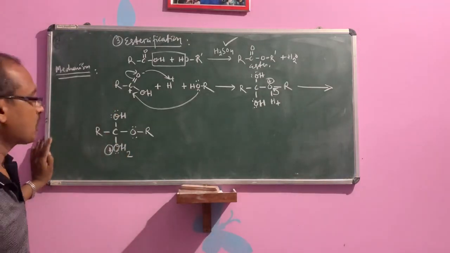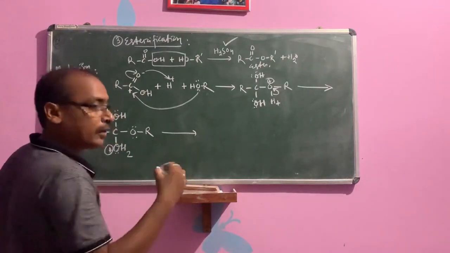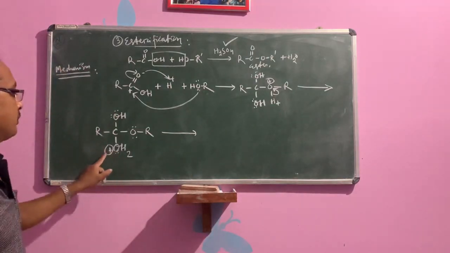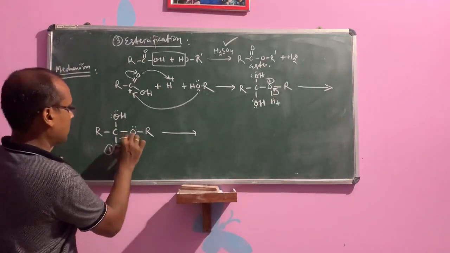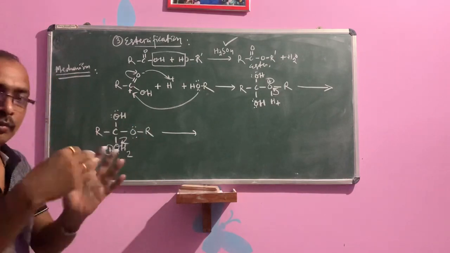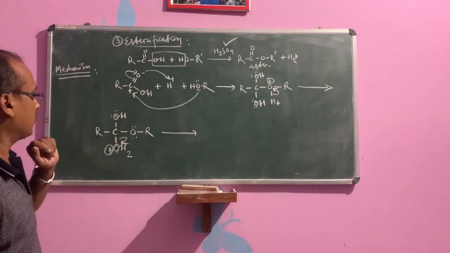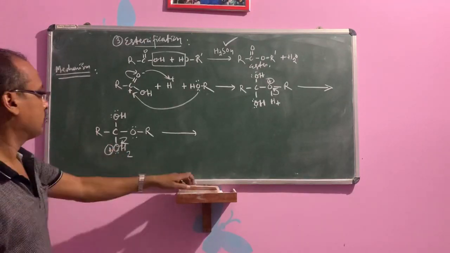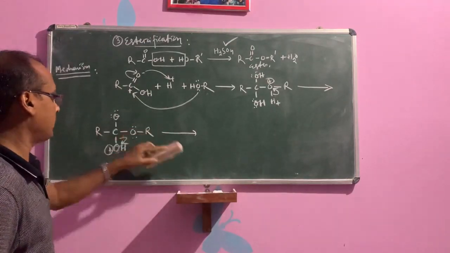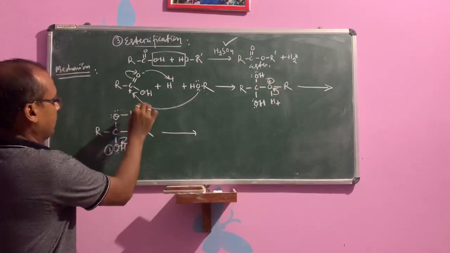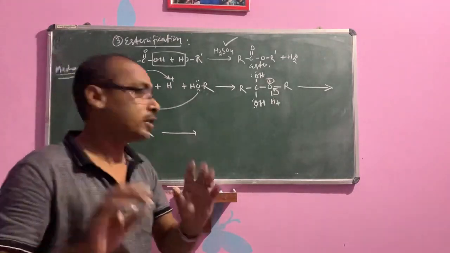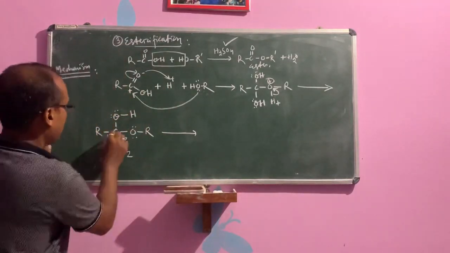Okay. So next, again the more electronegative atom is positive, then it will accept the bond, with removal of water. Then carbon will be positive. Okay, children, so what will happen? I am writing like this. This H you write like this. Then this step is important. Then carbon will be positive.